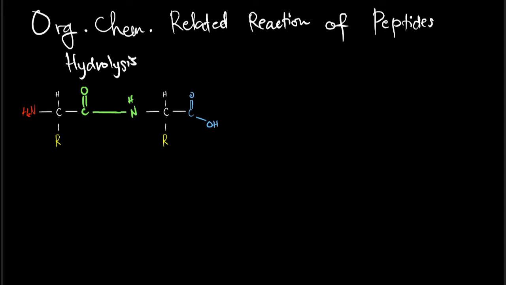But in any case, we just need to break this peptide bond to get them through hydrolysis, and hydrolysis is simply the addition of water. It's not that simple, but let's just assume that it is.